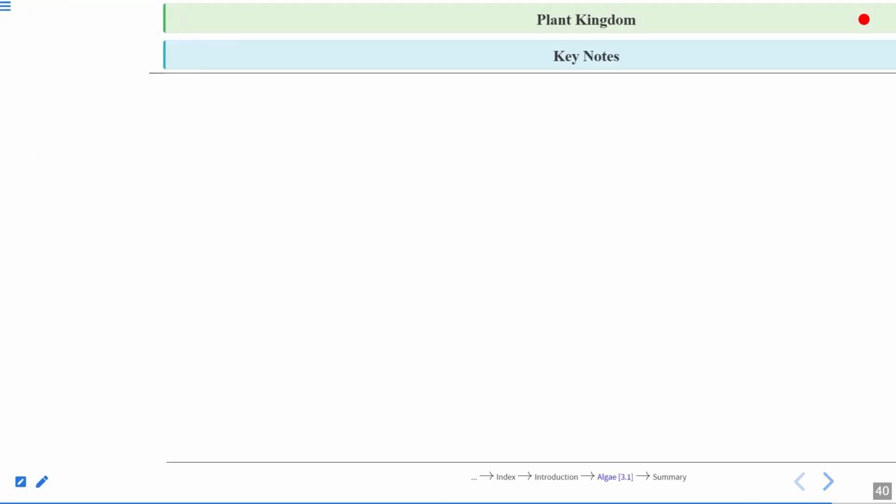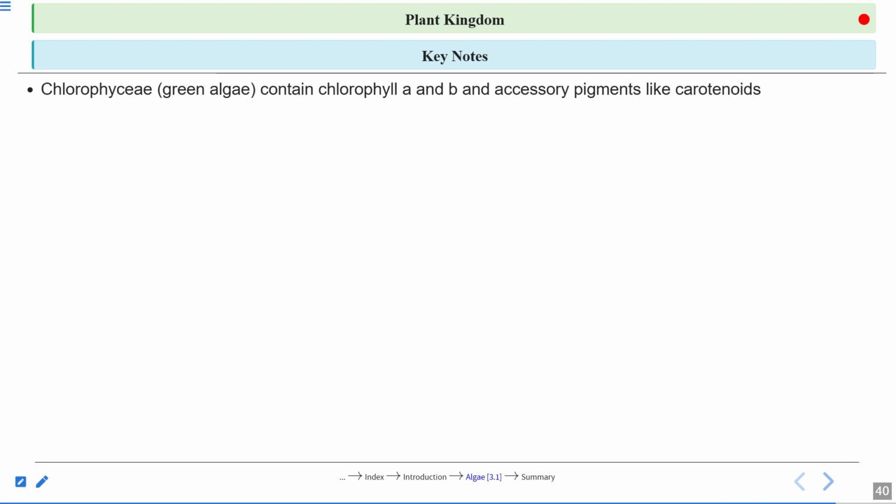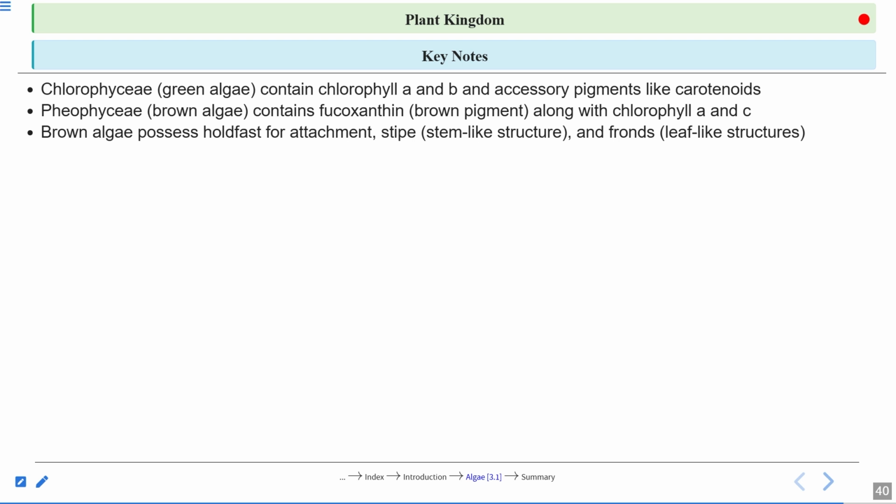Some keynotes. Chlorophyceae, green algae, contain chlorophyll A and B and accessory pigments like carotenoids. Phaeophyceae contain fucoxanthin. You must remember this fucoxanthin as a brown pigment, and they possess chlorophyll A and C. Brown algae possess a holdfast for their attachment with the substratum. They have a stem-like structure, it is not a true stem, remember. Frond, again a leaf-like structure, it is not a true leaf.